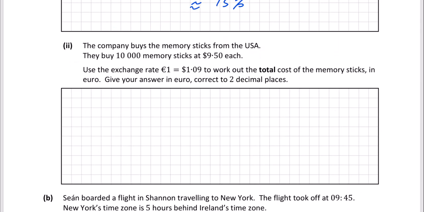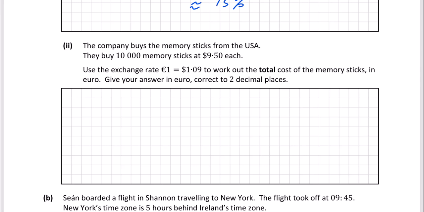A company buys the memory sticks from the USA. They buy 10,000 memory sticks for $9.50 each. Use the exchange rate €1 is equal to $1.09 to work out the total cost of the memory sticks in euro. Give your answer in euro, correct to 2 decimal places.